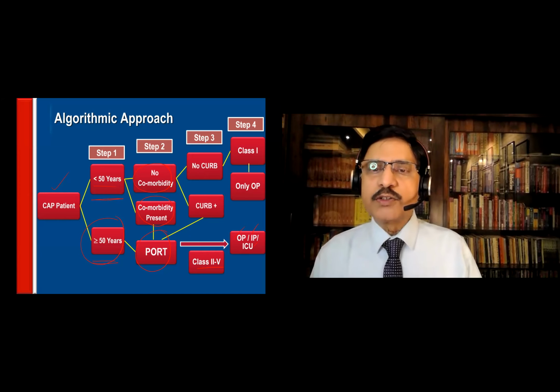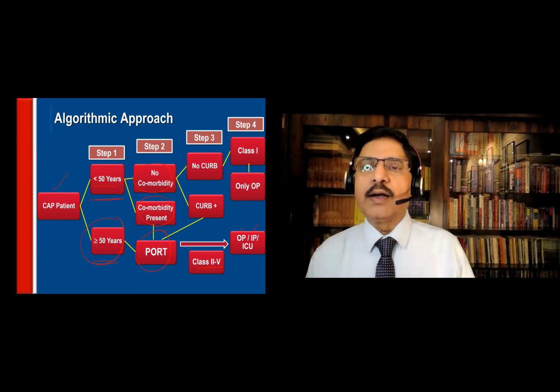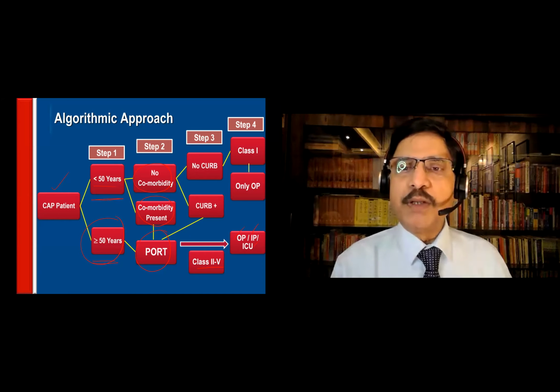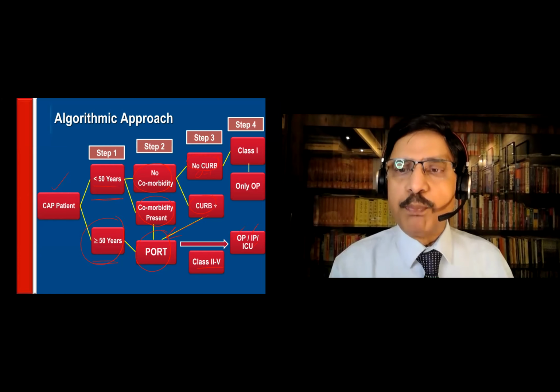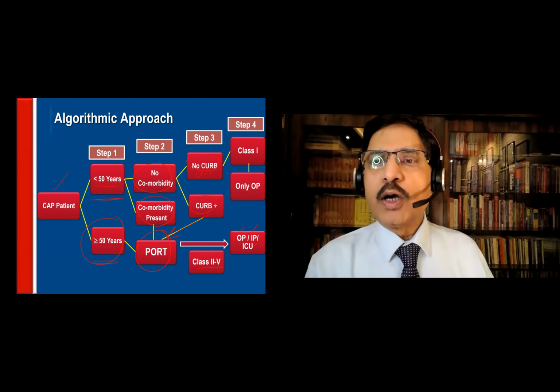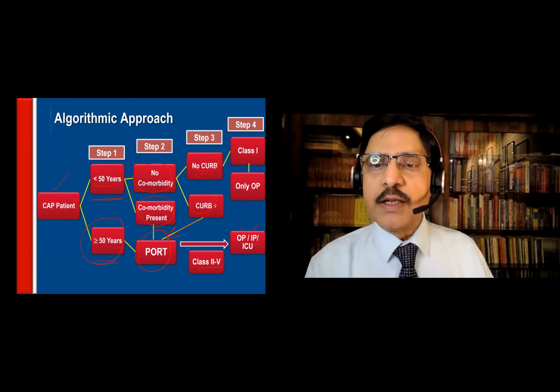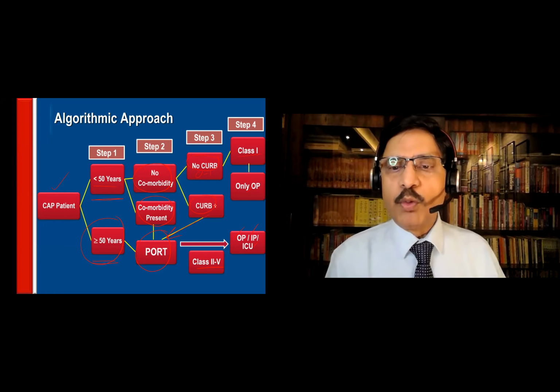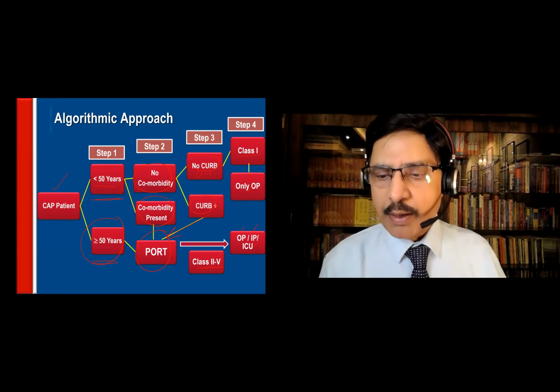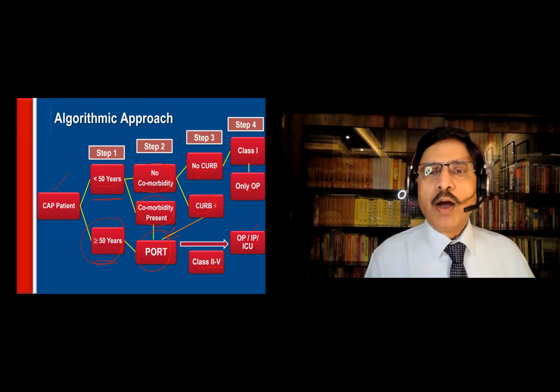Class 1 is no risk factors. He can definitely be treated at home. Step 3: if no CURB positive, that is 0 or 1, put them onto the PORT. No CURB positive, class 1, only OP. If the CURB is positive, that means any one of those in the CURB are positive, and then you have to do the PORT and classify them as class 2, 3, 4, or 5.